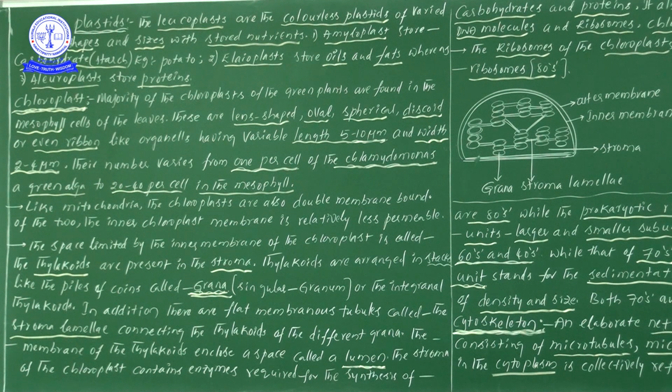Next, the membrane of the thylakoids encloses a space, which is known as lumen. One more time, come to the diagram. This one particular sac we are calling a thylakoid. Inside, there is an empty space, exactly at the spotlight. That particular empty space we will take as lumen.